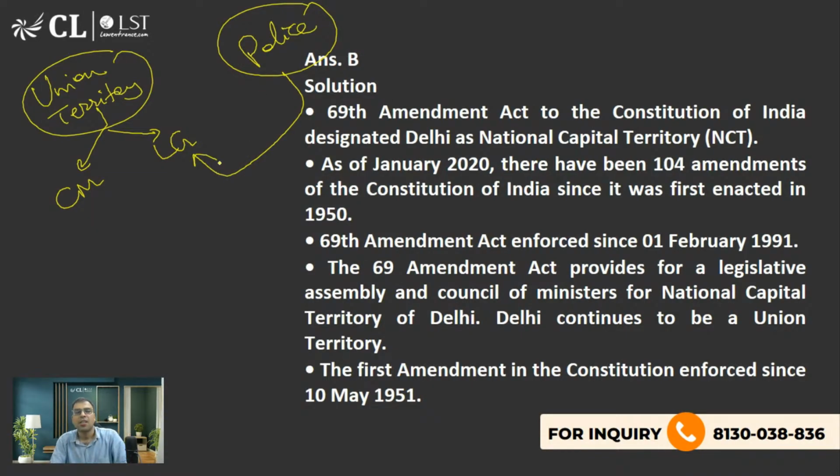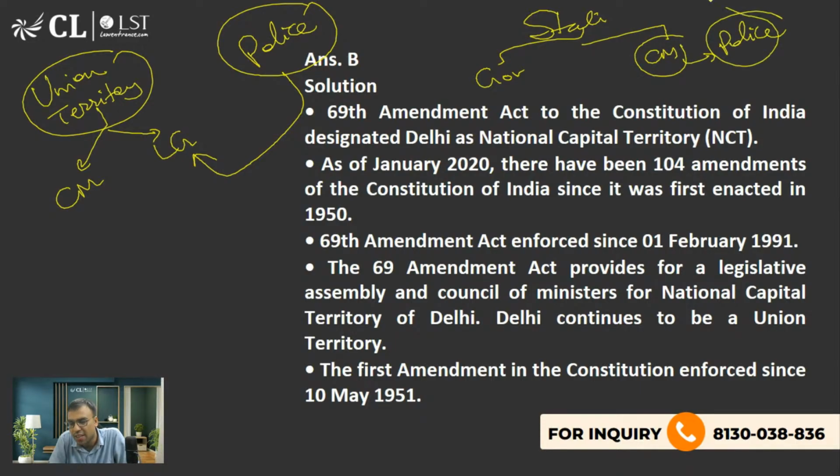Good. हाँ. देखो, in a state we have a governor and a chief minister, but the chief minister has all power as far as police, law and order, everything is concerned. ठीक है. For example, in Bihar the chief minister will have police power, and in UP, and Maharashtra is a state, so of course the chief minister will have all the police power, transfer of police officers and all. But when it comes to union territory, नाम में ही लिखा है union territory, it means at least the police will be controlled by the union government.